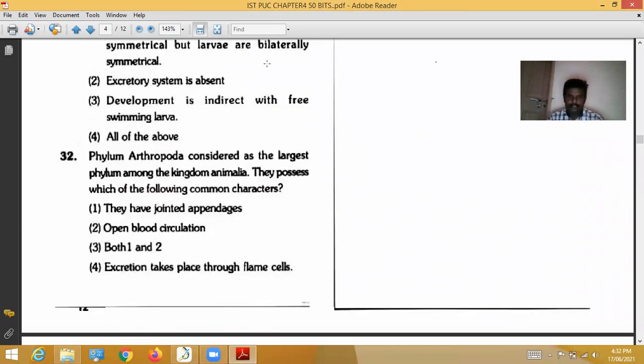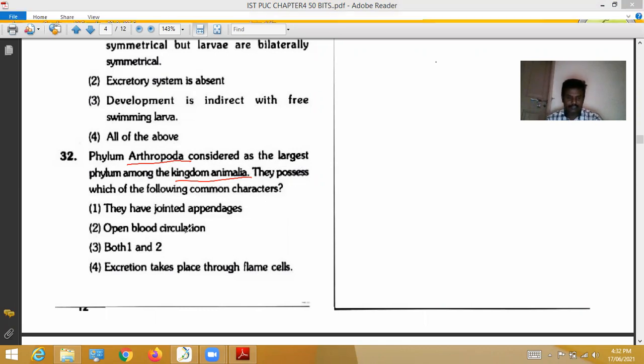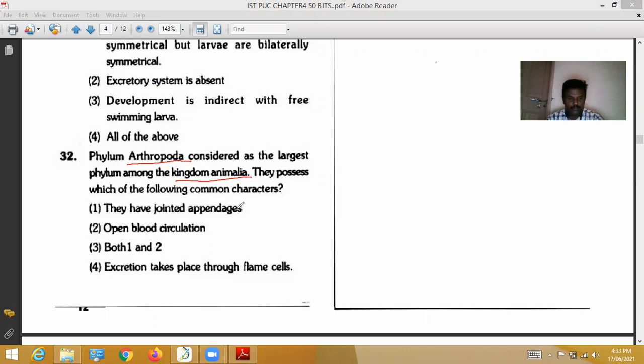Next question. In this one, phylum Arthropoda is considered the largest phylum among the kingdom Animalia. Arthropoda is the largest phylum among all the phyla. They possess which of the following common characters? Here, they have jointed appendages. Yes, arthropods have jointed legs.